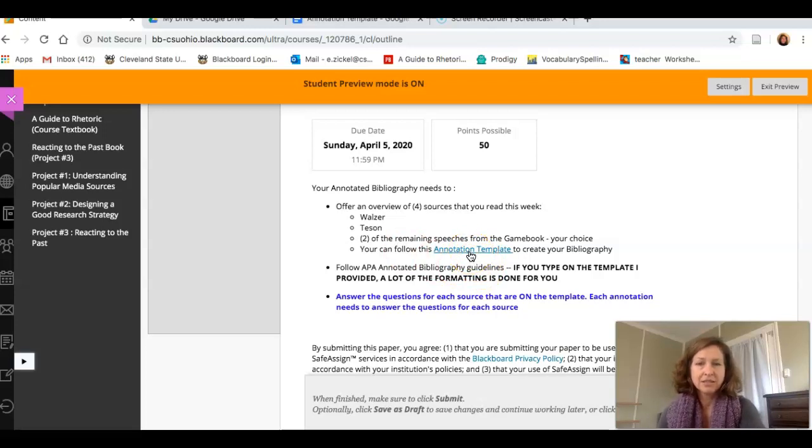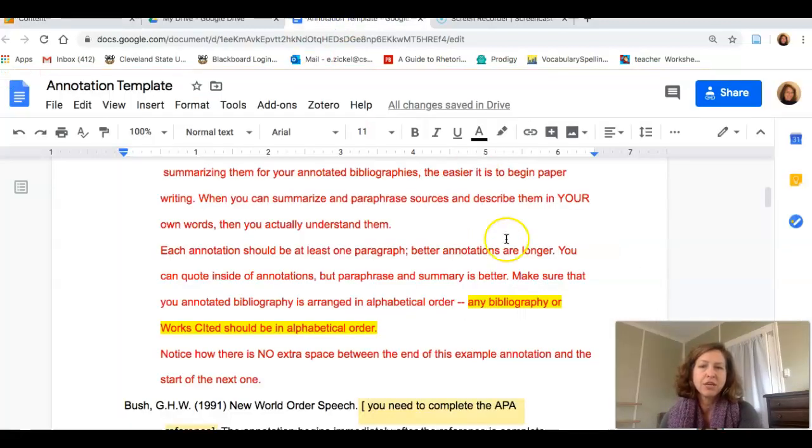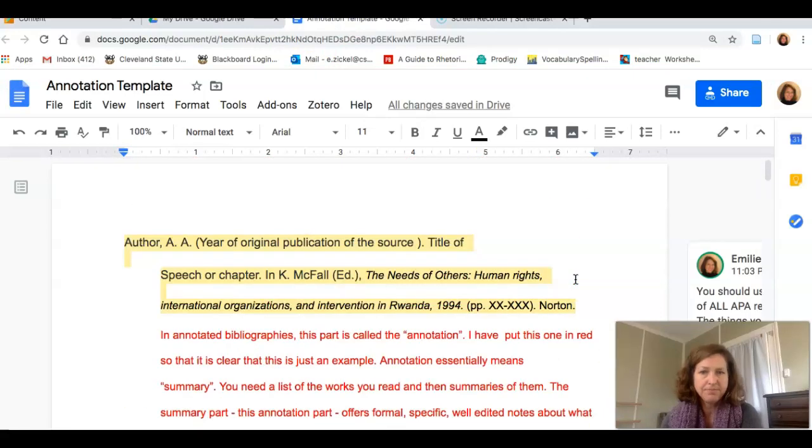And I provided this annotation template to let you see what an annotated bibliography should look like formatting-wise, and to give you a little bit of help with formatting it. So if we click on this, and I'm going to open the link in a new tab, although mine's actually already open on my computer, so this is what pops up.